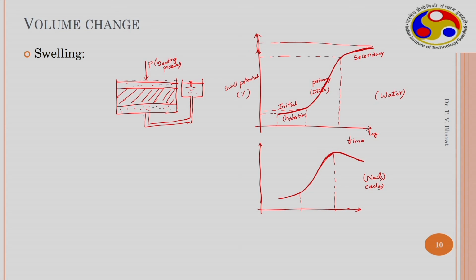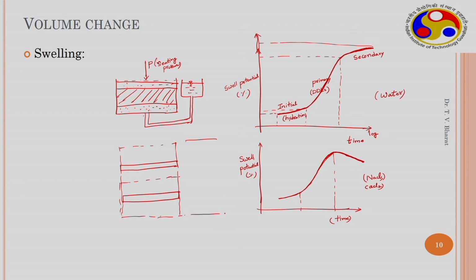Here the calcium or sodium ions start diffusing. Because of this diffusion, the diffuse double layer thickness decreases slightly, which causes a decrease in the swell potential. That is because of the clay platelets. For example, if this is one individual clay platelet and this is another clay platelet, when the diffuse double layers form under the gravitational pull, they may be arranged in this particular manner.